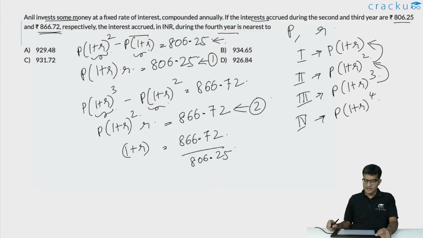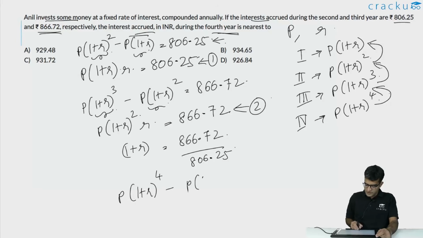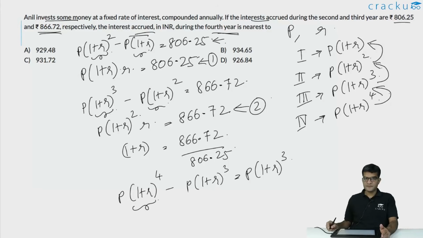What are we required to calculate? We are required to calculate the interest that is accrued during the fourth year. So we are asked to calculate P into 1 plus R to the power 4 minus P into 1 plus R whole cube. This is equal to what? If you take P into 1 plus R whole cube common, you will get 1 plus R from the first term minus 1 from the second term. So this is R. What is the value of P into 1 plus R whole cube into R?